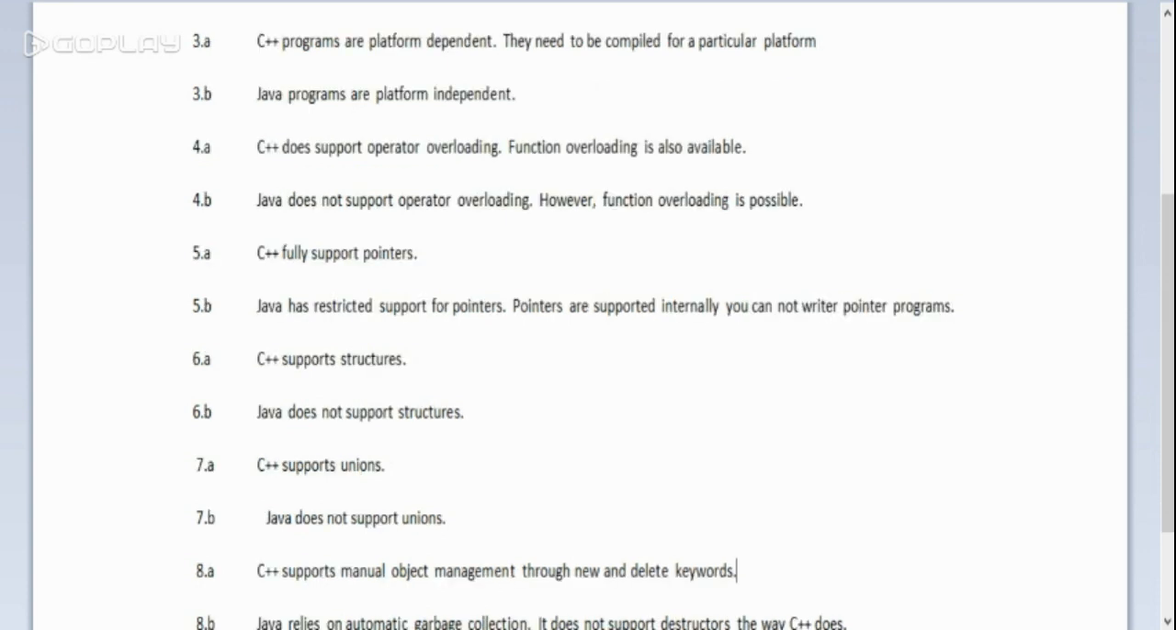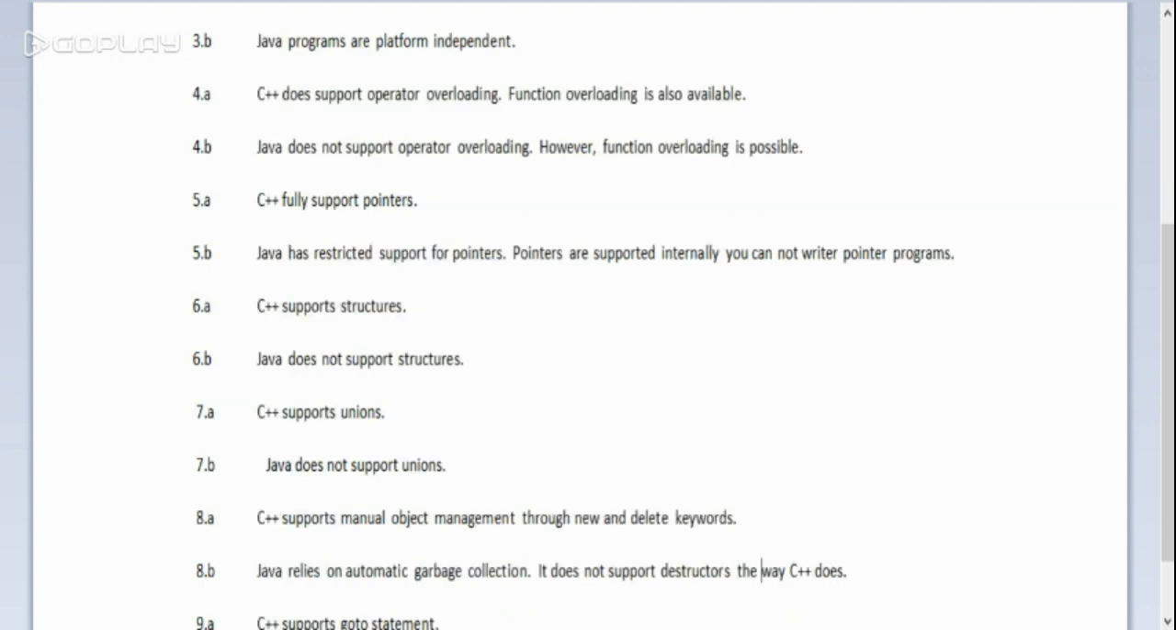C++ supports manual object management through the new and delete keywords. There is a keyword new and delete, which is used to delete an object or a variable completely in our running program. And Java relies on automatic garbage collection. It does not support destructors the way C++ does. There is an automatic garbage collector in Java. During execution of a program in Java, whenever the JVM sees that an object is not needed anymore, it destroys it. It acts as a destructor and deletes that variable or object.